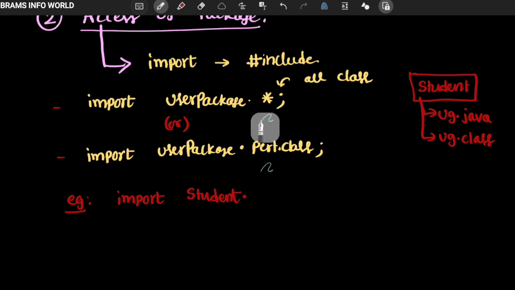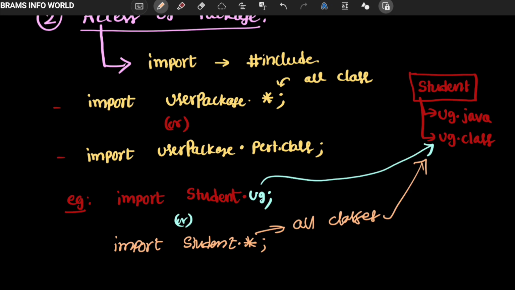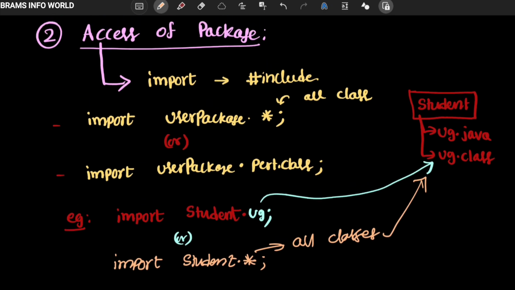So my particular class name is UG, then it will access this .class file. Otherwise, if it has more than this, or any other thing, we should use a simple statement like import student.*. Star means one or more. It will access all classes or interfaces from the particular package. So this is nothing but access of a package.